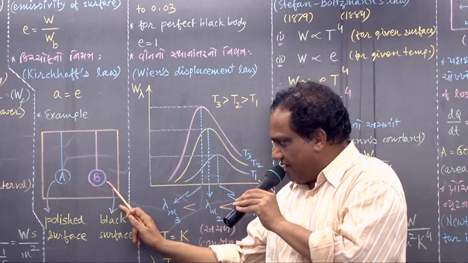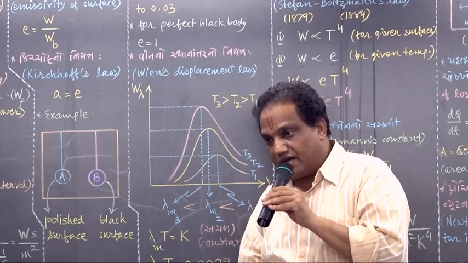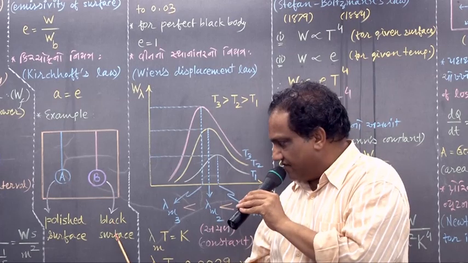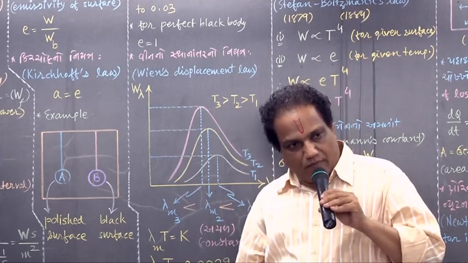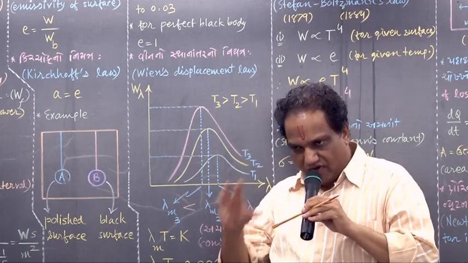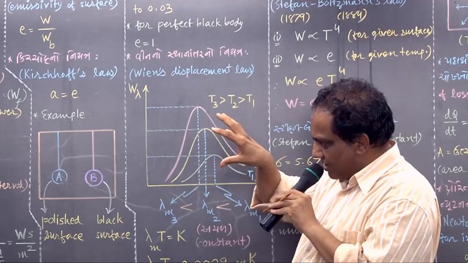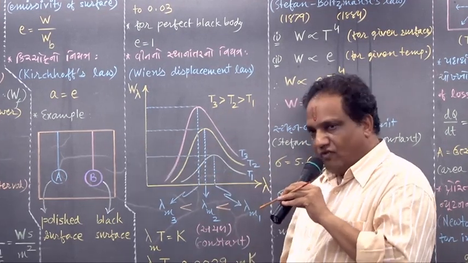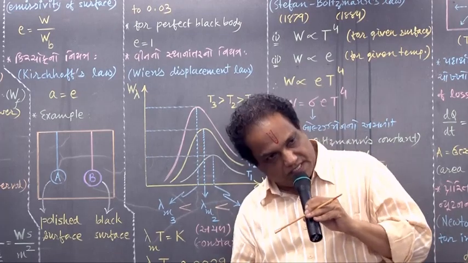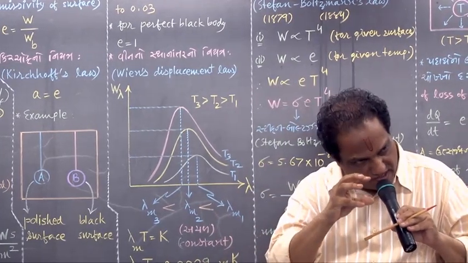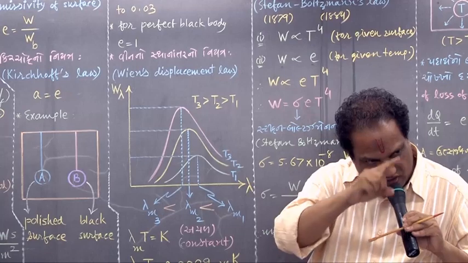The surface of sphere B is black colored. Now make a given amount of radiant energy incident on both of them for the same time.